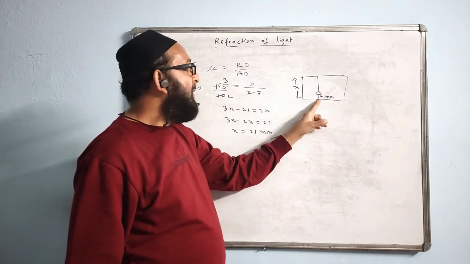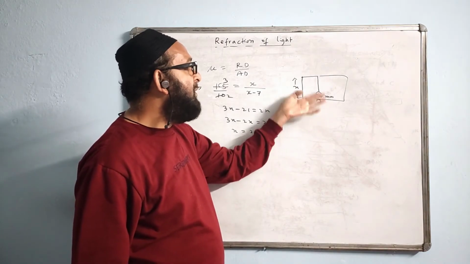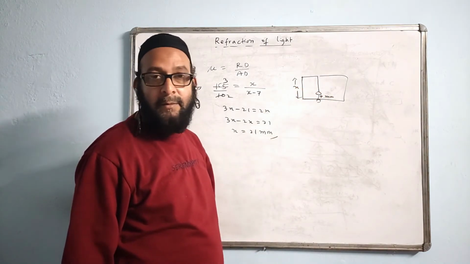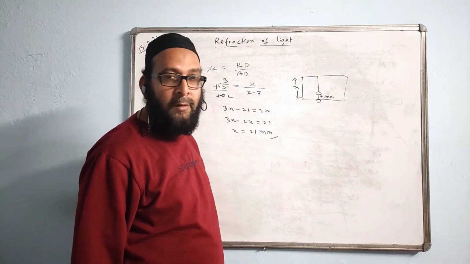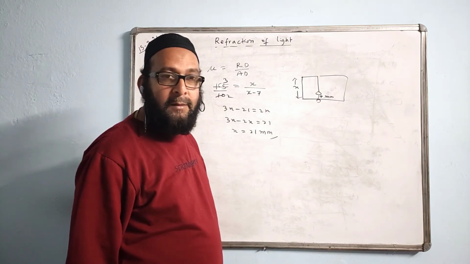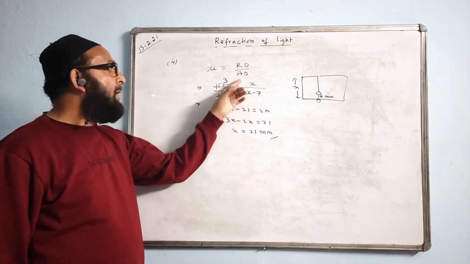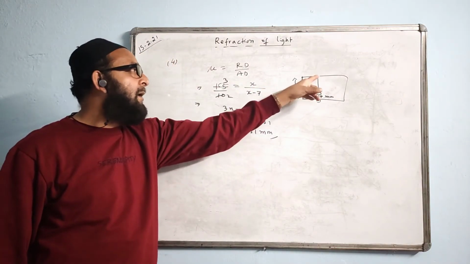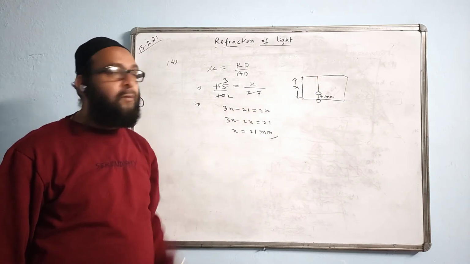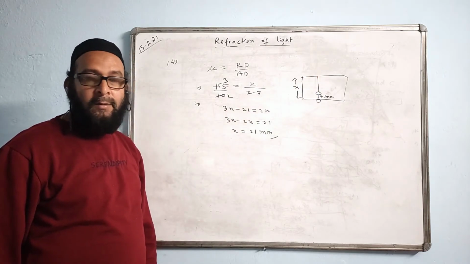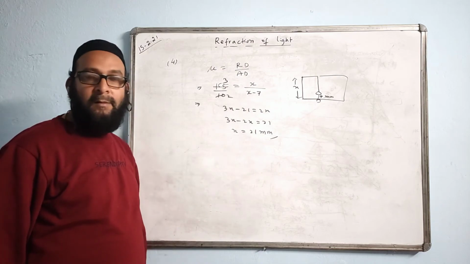Actual position is raised by 7 mm from this position. This is the value of shift given, no? So what is the value of apparent depth? Apparent depth will be from here to here, that will become x minus 7.